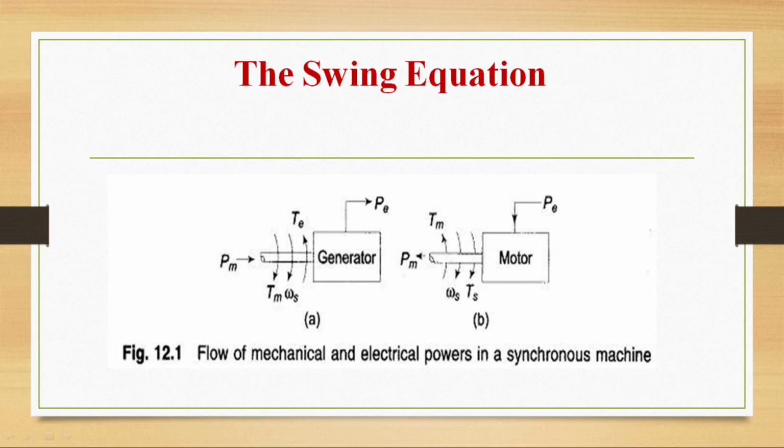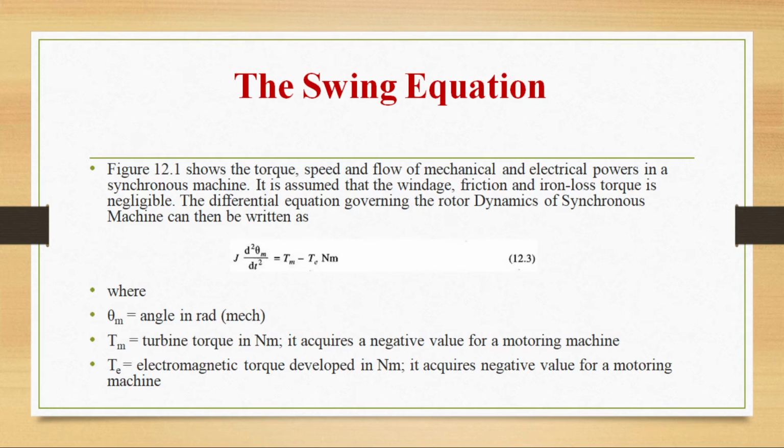So this is a diagram showing generator and motor, flow of mechanical and electrical powers in a synchronous machine. The figure is showing the torque, speed and flow of mechanical and electrical powers in a synchronous machine. It is assumed that windage, friction and iron loss torque are negligible.